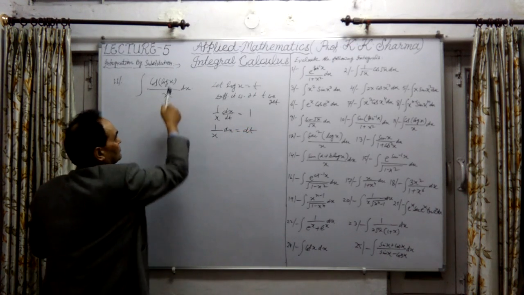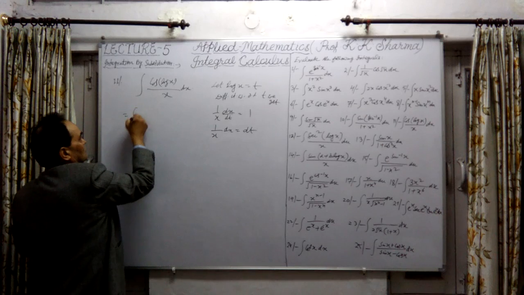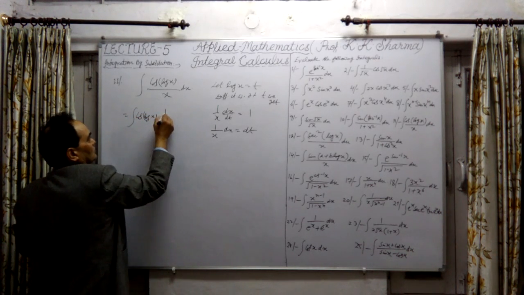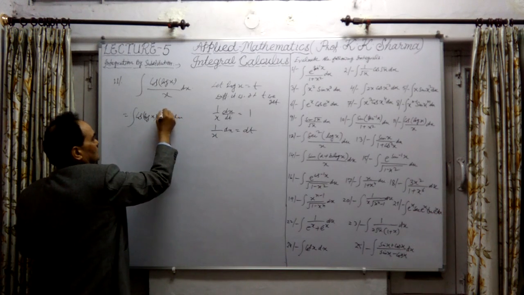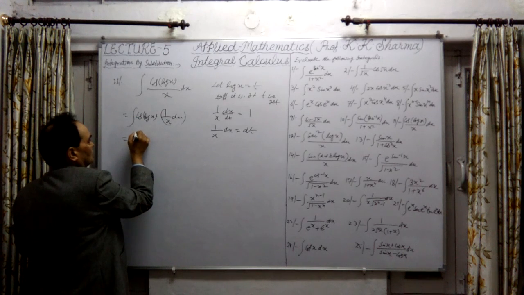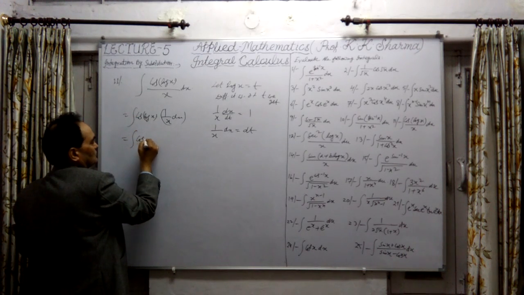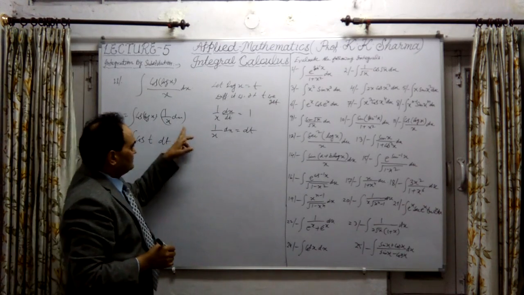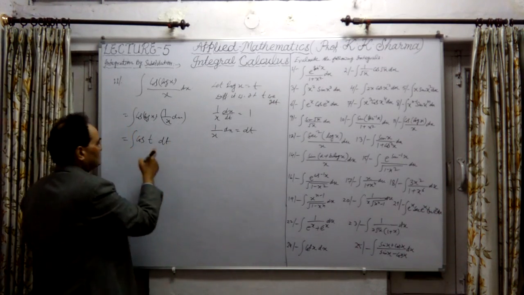So let me write it properly: cos of log x into 1 upon x into dx. In this way we can write it down so that it looks easier or simpler. Now replace that value. This is cos of t into dt, because 1 upon x dx equals dt here. Now it can be integrated.